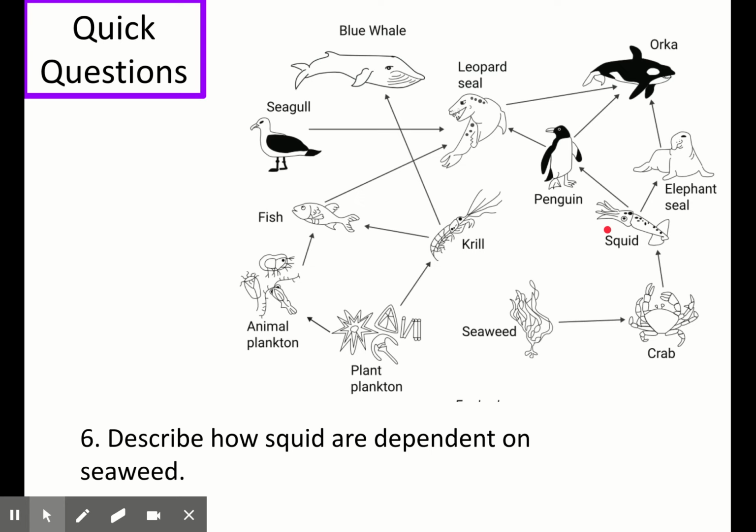So the answer to number 6 needs both parts. You must say that the squid eats the crab and the crab eats the seaweed. So you have to have both of those parts there. Squid eats the crab eats the seaweed.